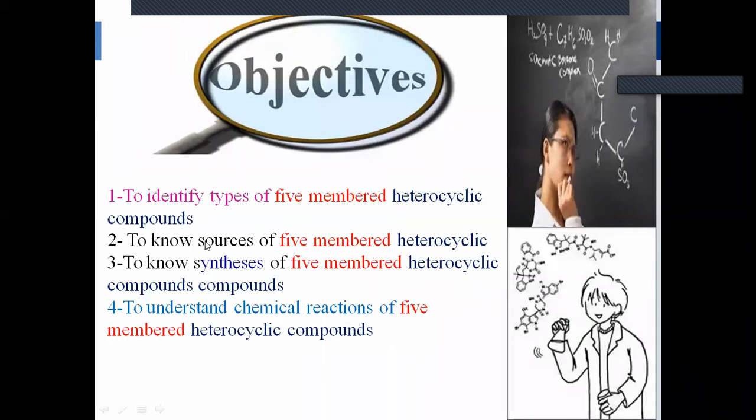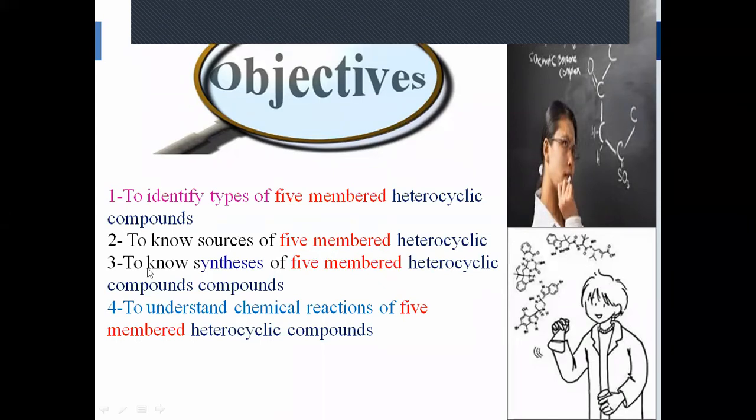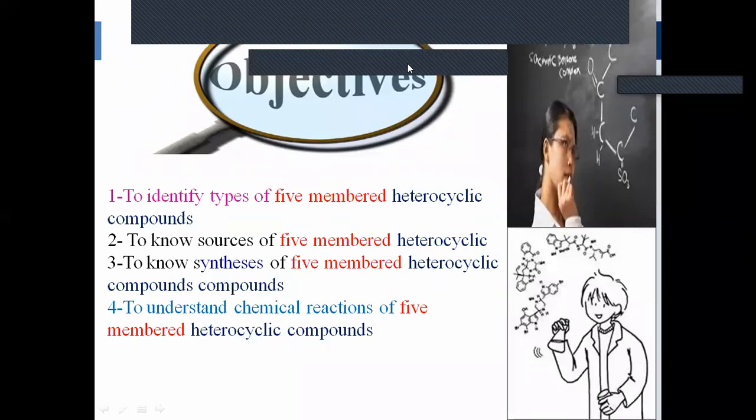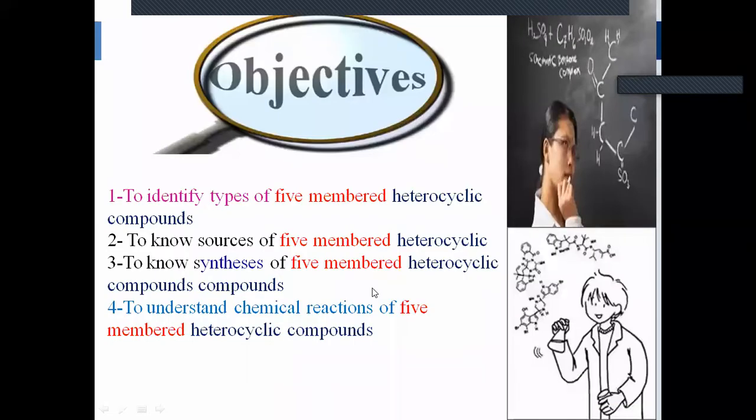Now we should know from where they are obtained, that is, the sources of five-membered heterocyclic compounds. So individually for pyrrole, furan and thiophene, we are going to cover the name of the heterocyclic compound and their sources. What will be the source to obtain these five-membered heterocyclic compounds? Then we are going to study the synthesis methods of those five-membered heterocyclic compounds.